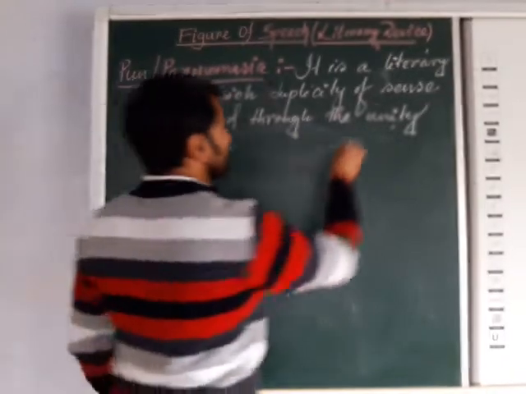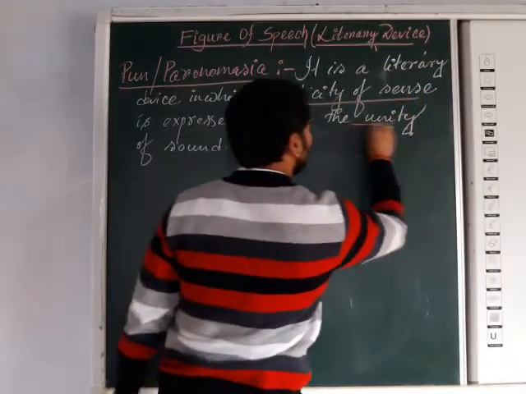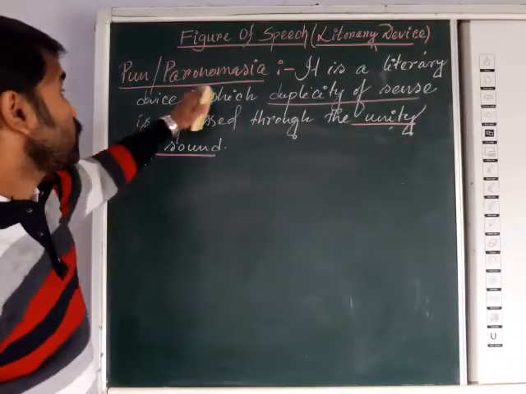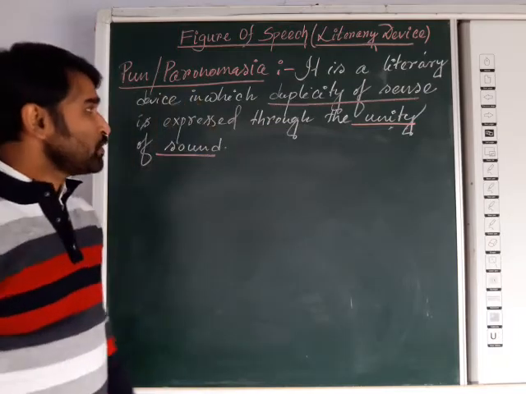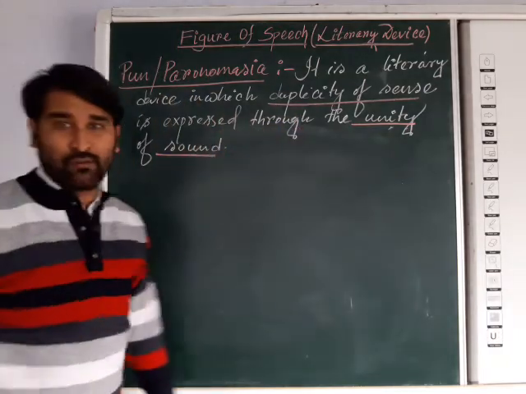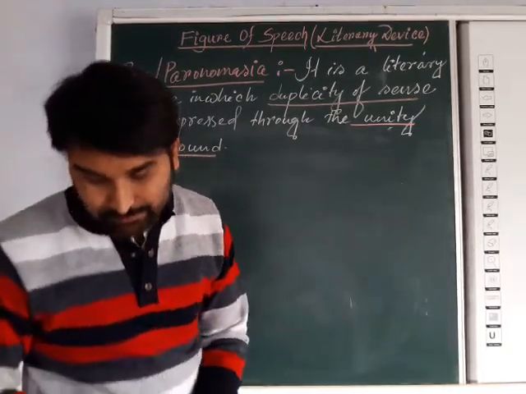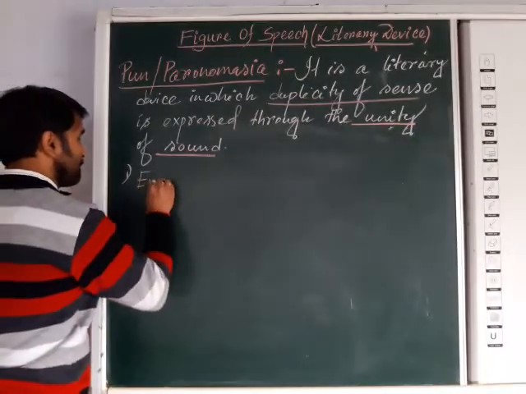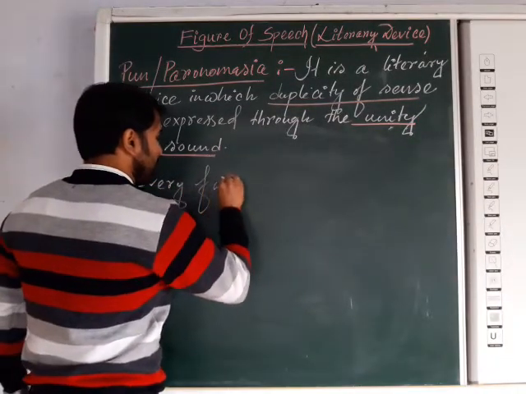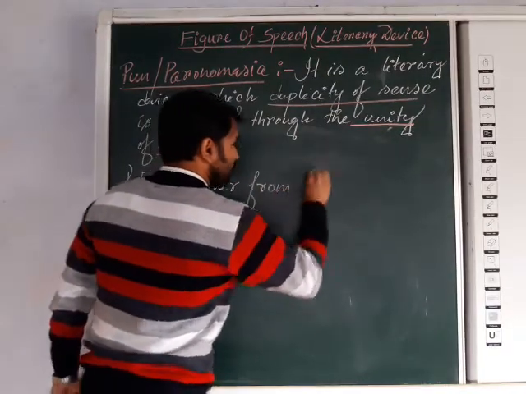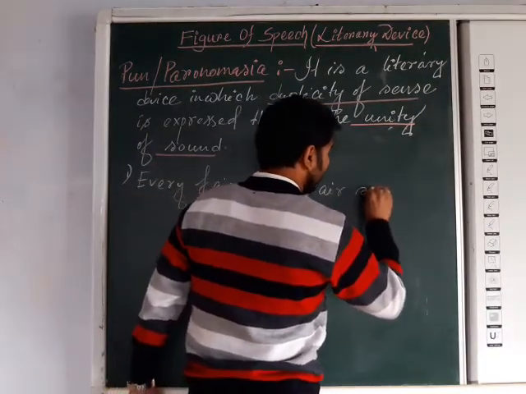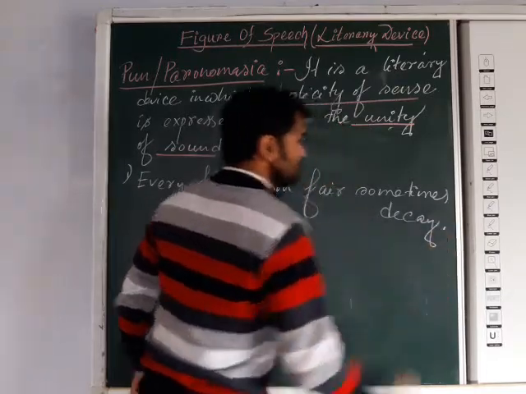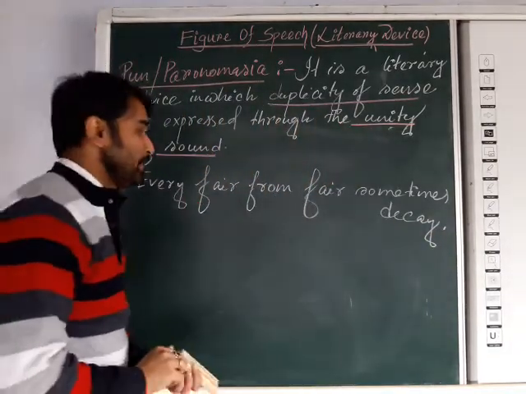Now look at these examples here. Duplicity of sense and unity of sound. That is called pun or paronomasia. Pun in short. Now, what is duplicity of sense and unity of sound? For that I should pick up one example. The first one: every fair from fair sometimes decay. From Shakespeare's poem I have written.